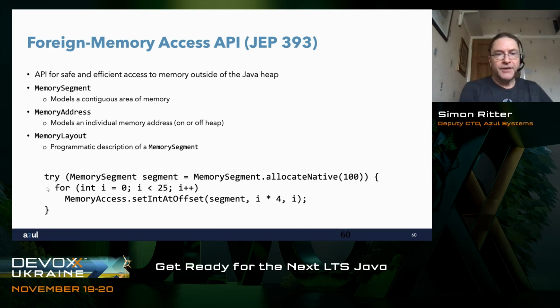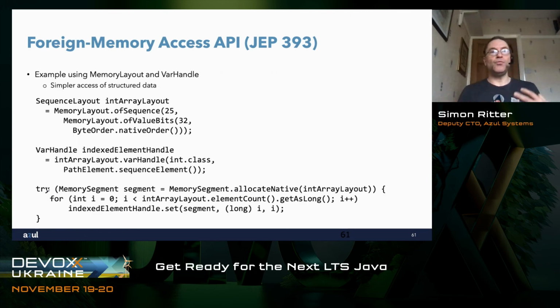Having done that, I can then produce a loop which goes from 0 to 25 and will put integers into that segment using memory access set at that offset, and we have to calculate the offset using the knowledge that an integer is 4 bytes in size, so we do 4 bytes, 4 bytes, 4 bytes, and so on. Obviously that's one way of doing it, but it could be better. And that's where we can get into the idea of using memory layouts and var handles.